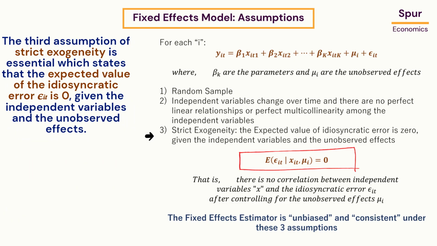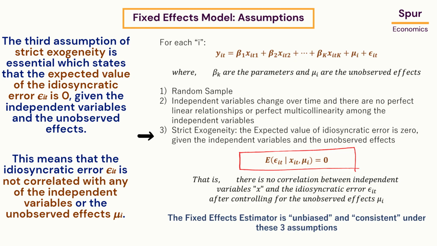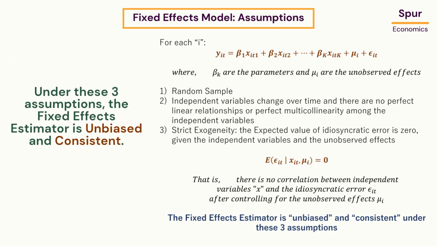The third assumption of strict exogeneity is essential, which states that the expected value of the idiosyncratic error epsilon-it is 0, given the independent variables and the unobserved effects. This means that the idiosyncratic error epsilon is not correlated with any of the independent variables or the unobserved effects mu-i. Under these three assumptions, the fixed effects estimator is unbiased and consistent.